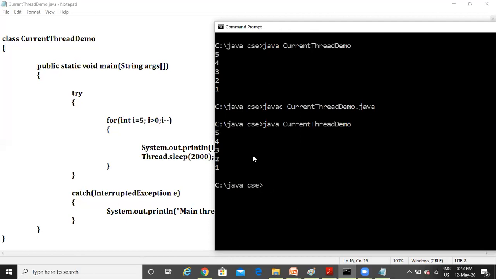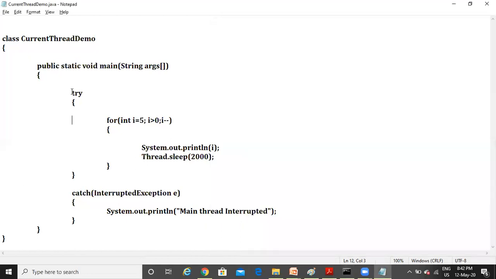So now what we are doing is we are controlling the execution of your main thread, right? Initially, when we executed for the first time, 5 4 3 2 1 was all printed at once. But now we have controlled the main thread, and you can do some more changes to this, right? I told you, you can obtain the reference of that main thread. How can you obtain the reference of the main thread?